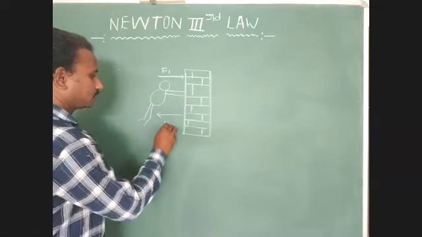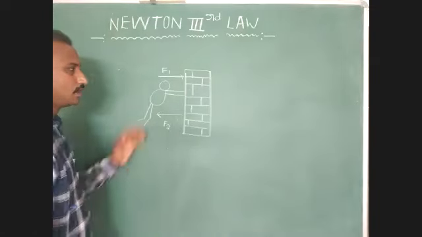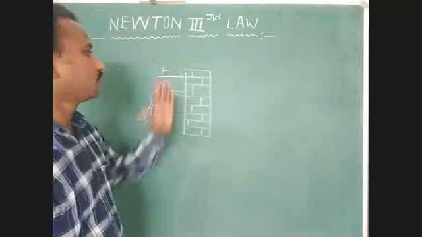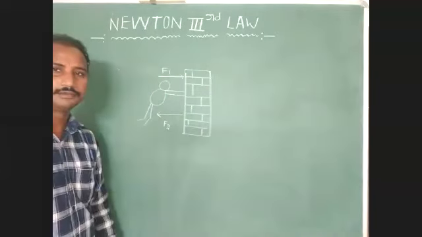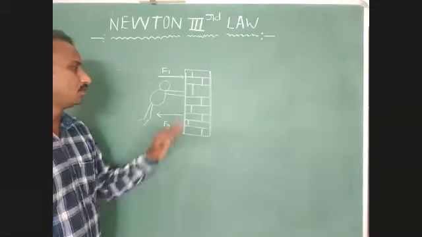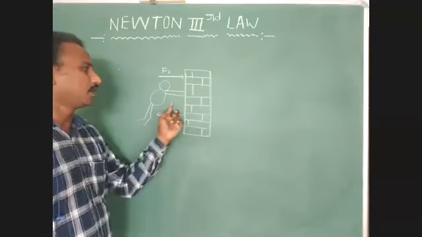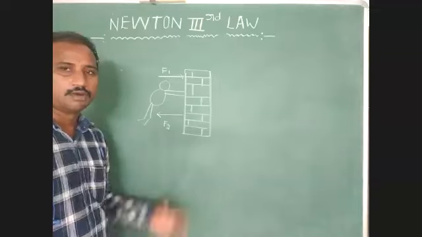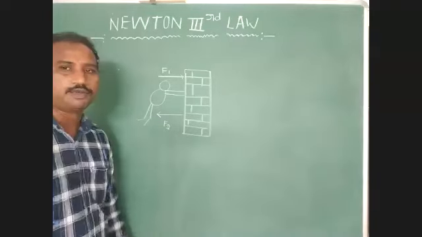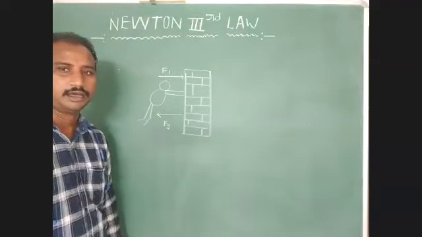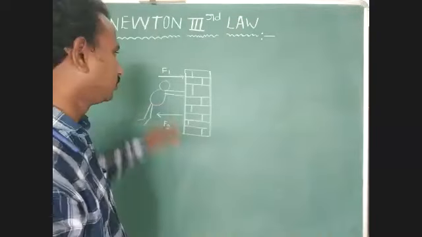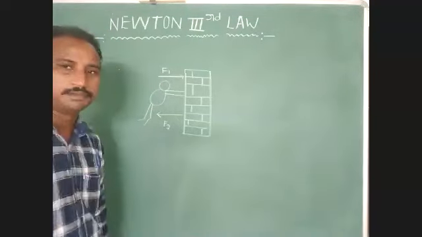Identify this point, F2. Here, the person pushes the wall in the forward direction, so the same amount of force is acting on the person. This force is provided by the wall. Both are acting in opposite directions. You have to identify this example.